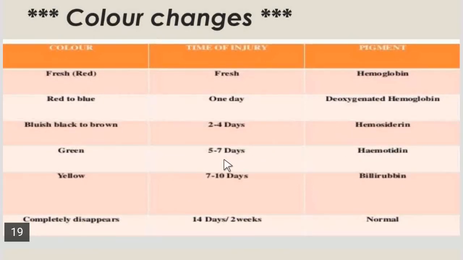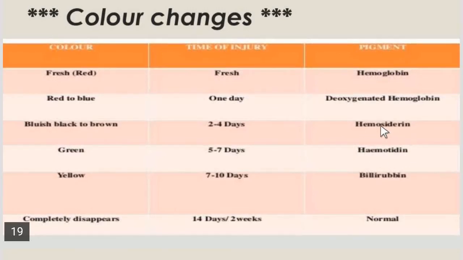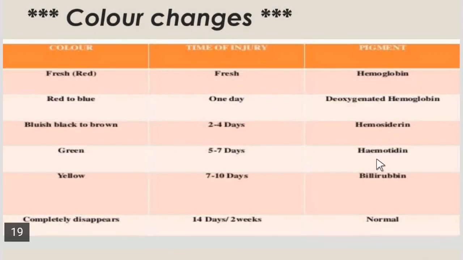Within 5 to 7 days, the color of the bruise is green, due to accumulation of hematoidin. It is also a pigment derived from hemoglobin, an iron-free pigment, green in color, so it gives the green color to the bruise.